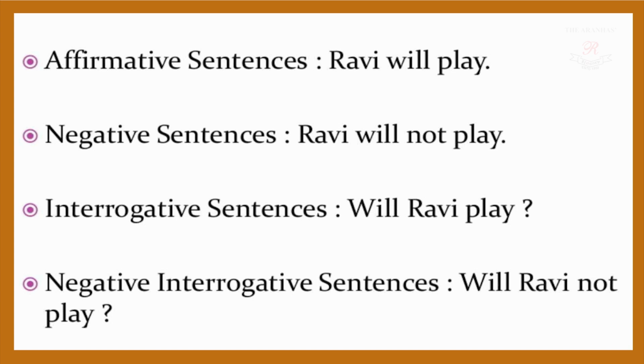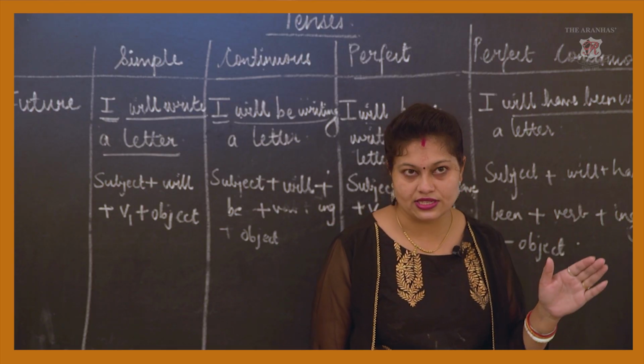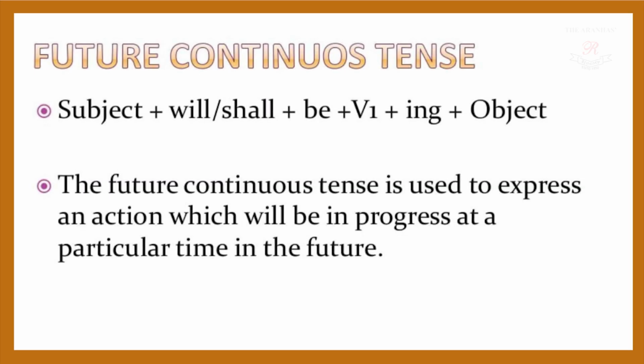Okay, in affirmative sentence: Ravi will play. Negative sentence: Ravi will not play. And in interrogative: will Ravi play? Negative interrogative sentences: will Ravi not play? So these are the various kinds of simple future tense in different kinds of sentences. Okay, next slide.